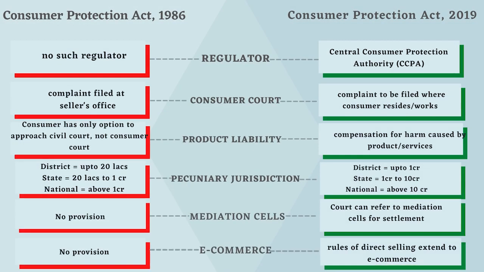So the new Consumer Protection Act 2019 has completely replaced the old act. And before us, we have a comparison chart between the old act and the new act. So you can see what the new provisions are which have been taken care of under the new act. Like there has been the appointment of a regulator known as the Central Consumer Protection Authority. You will see that there is a change in the pecuniary jurisdiction also. And there is an introduction of two new concepts, which are mediation cells and e-commerce. You can also pause this video and have a look over this chart.